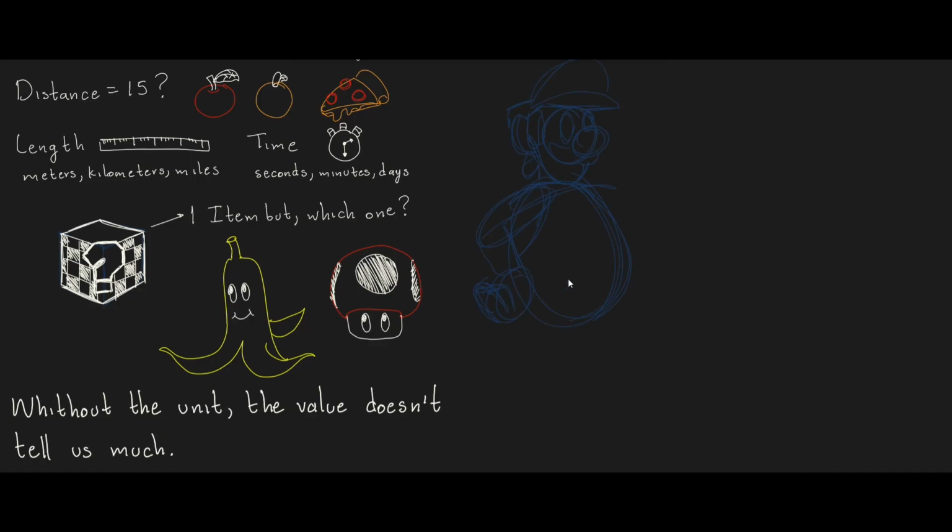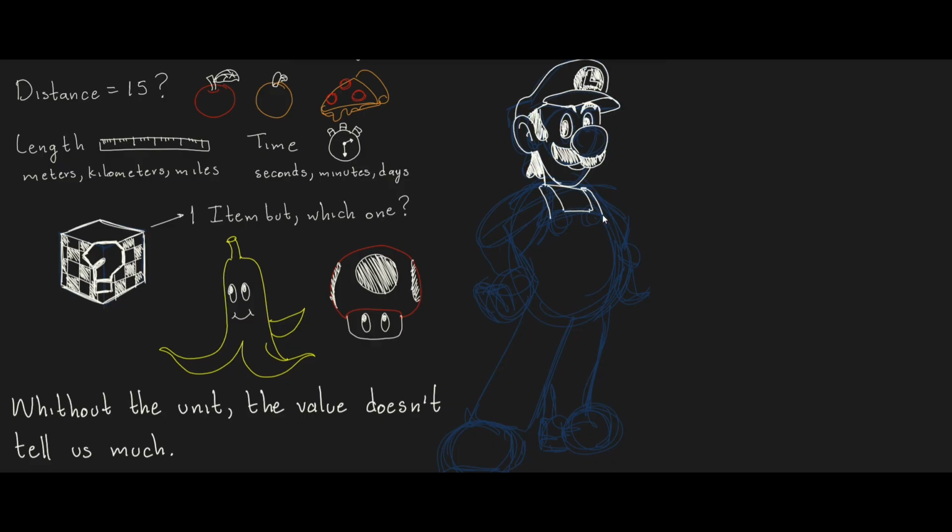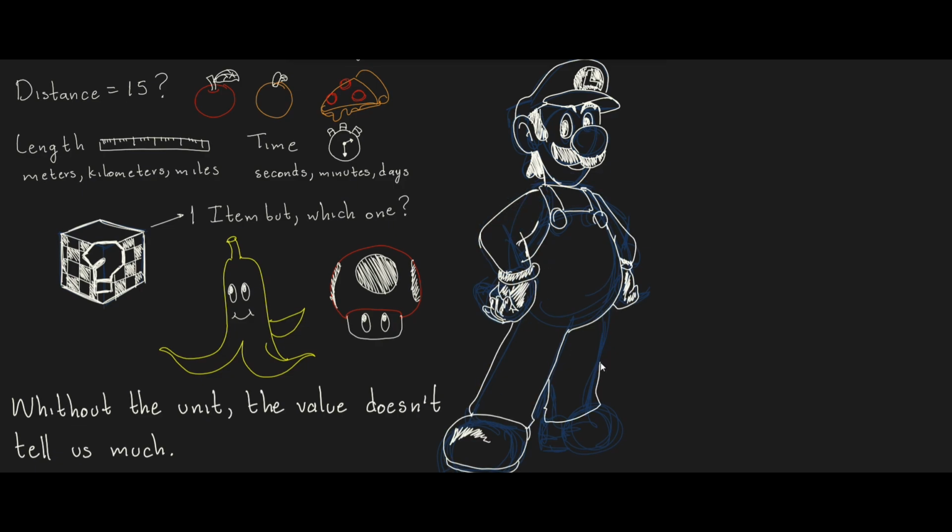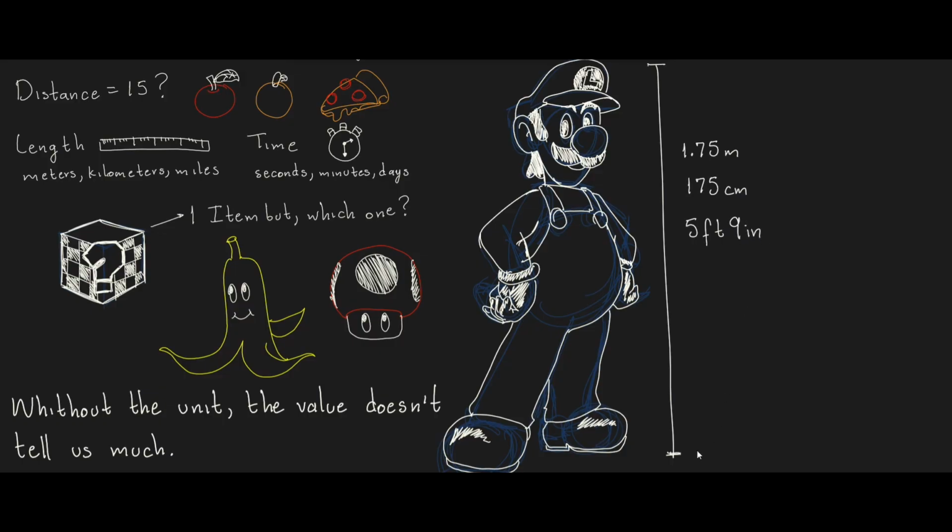Now that we know why we use units of measurement, let's see why we choose one unit over another, let's say of length. In previous examples, we've used meters and kilometers, even when both are used to describe length. Luigi is a tall guy compared to his brother. He's 1.75 meters tall, or 175 centimeters, or 5 feet and 9 inches. Well, you get a good idea of his height if I describe it in terms of those units, and it's normal.